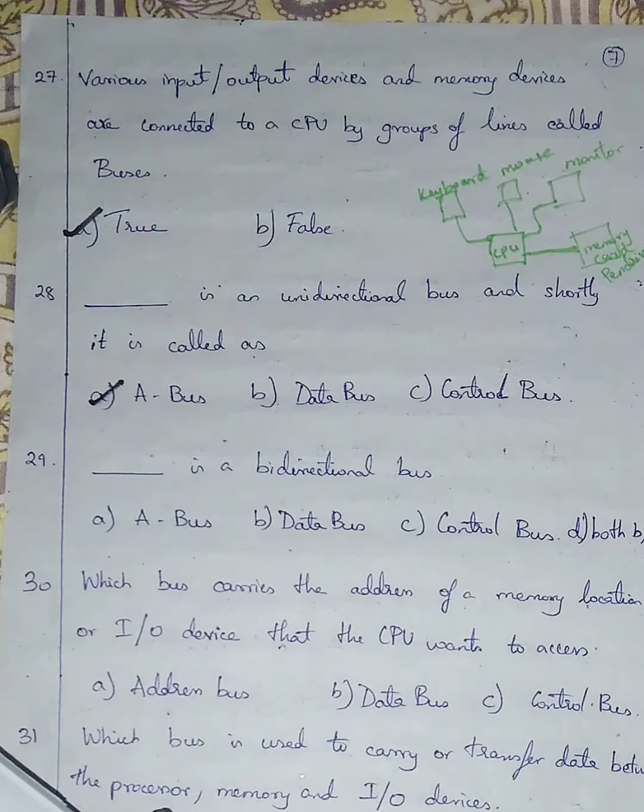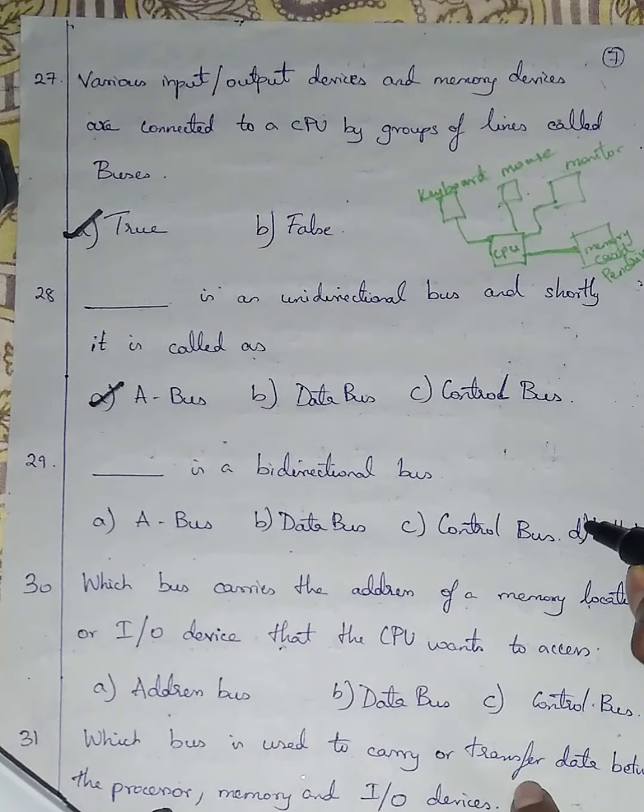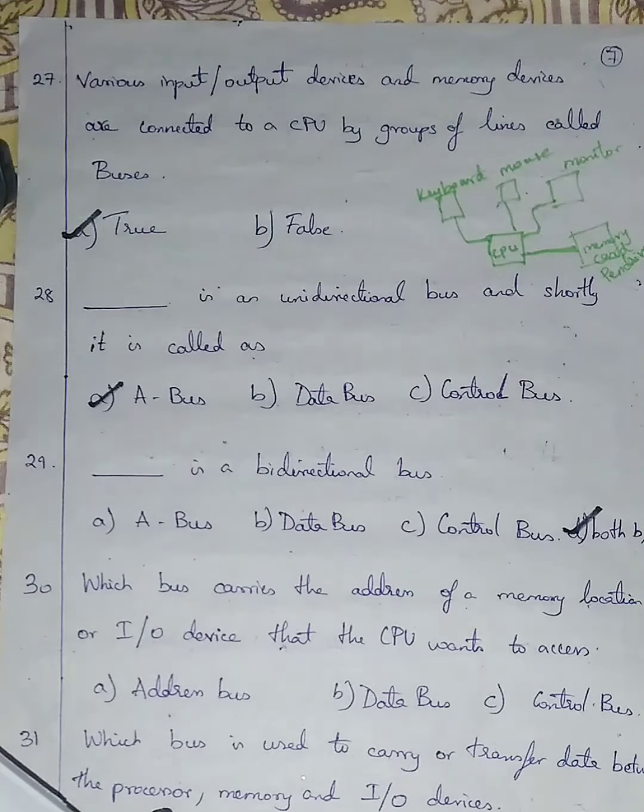Dash is a bidirectional bus. Option number A is given as address bus, option number B is given as data bus, option number C is given as control bus, and option number D is given as both A, B and C. Bidirectional buses are data bus and control bus, so I'm going with option number D, both B and C. Both B and C are bidirectional buses, that is data bus and control bus. Question number 30, which bus carries the address of a memory location or an input output device that the CPU wants to access?